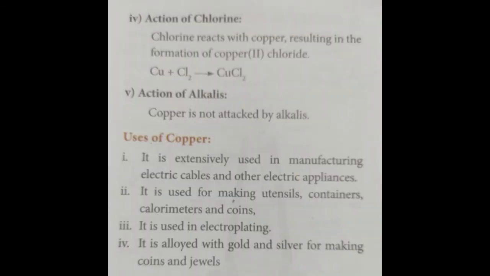The fourth one will be action of chlorine. Chlorine reacts with copper, resulting in the formation of copper 2 chloride. Cu plus Cl2 will give you CuCl2, that is copper chloride. Action of alkalis. Copper is not attacked by alkalis. Uses of copper. It is extensively used in manufacturing electric cables and other electrical appliances. You can see the brown or reddish brown colored wire inside the electrical wires, that is the copper wire.